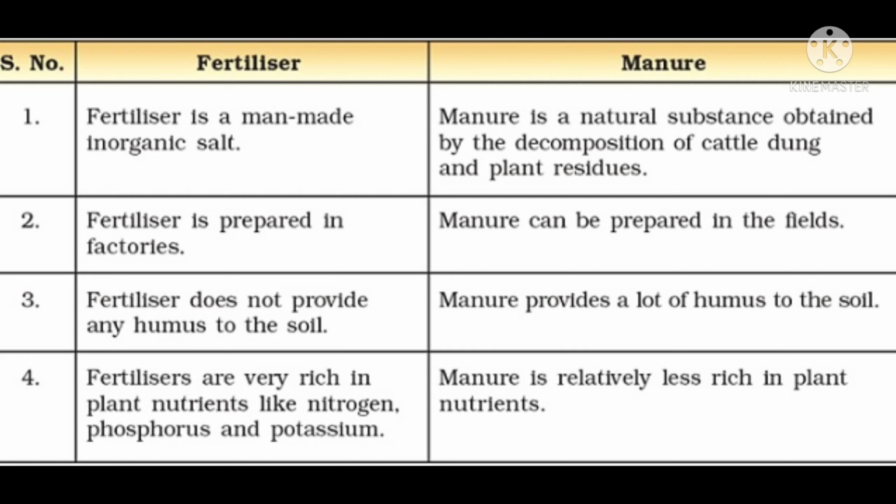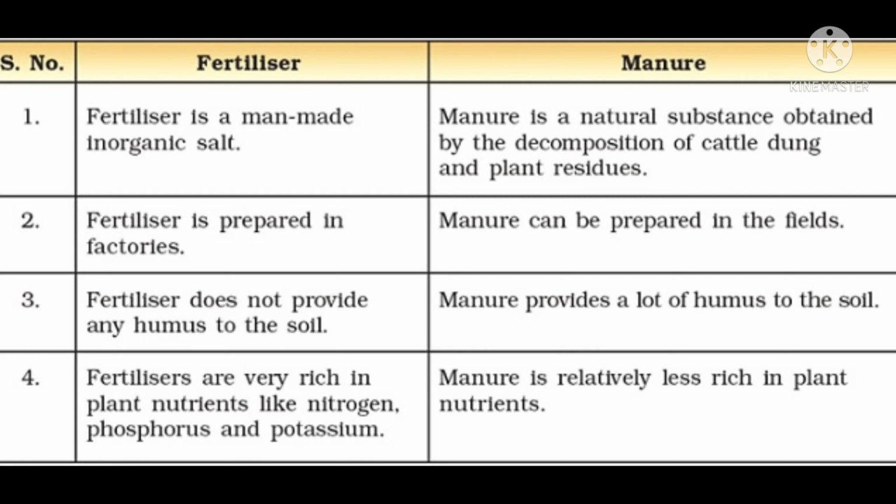Then third point, fertilizer does not provide any humus in the soil. Humus, meaning of humus, I have already explained. Humus is already present inside the soil when plants decay in the soil, or the animals present inside the soil die there only, right? So what do they provide? Humus. They provide a good amount of minerals to the soil, so that is humus. Fertilizers don't provide any humus, but manure provides a lot of humus to the soil, because manure is prepared with cow dung and plant residue, in which many types of compounds are there.